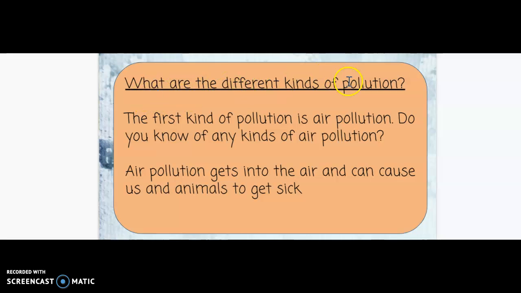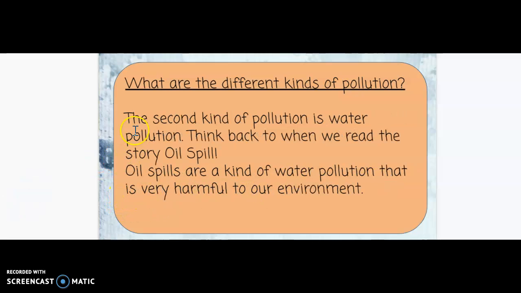What are the different kinds of pollution? The first kind of pollution is air pollution. Do you know of any kinds of air pollution? Air pollution gets into the air and can cause us and animals to get sick. The second kind of pollution is water pollution. Think back to when we read the story Oil Spill. Oil spills are a kind of water pollution that is very harmful to our environment.